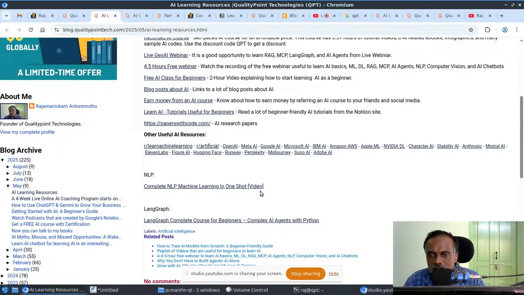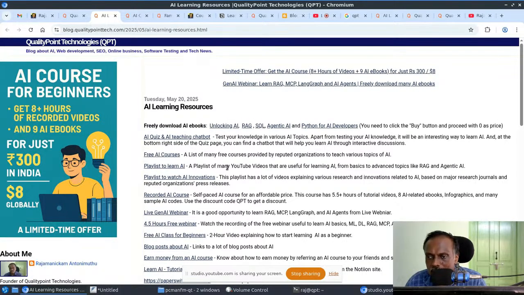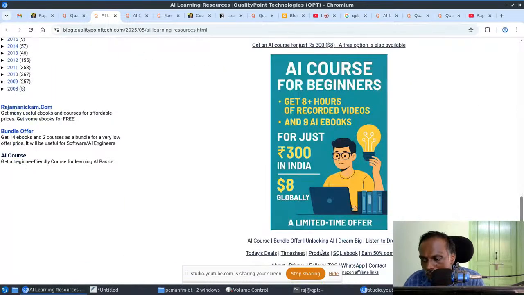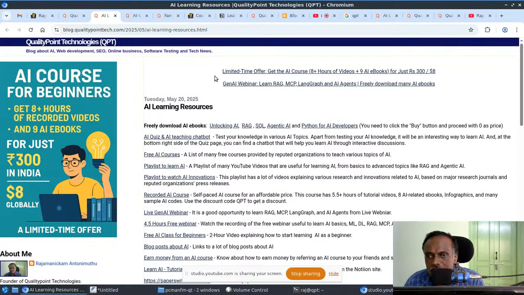But my intention is, if you bookmark this page and come to this page, you should be able to go through all the useful pages. That is my plan. Once I have added a significant amount of content, I will add the link somewhere at the top or the bottom. Bottom is not there, right? So somewhere I'll add that link. For the time being, you can bookmark this.